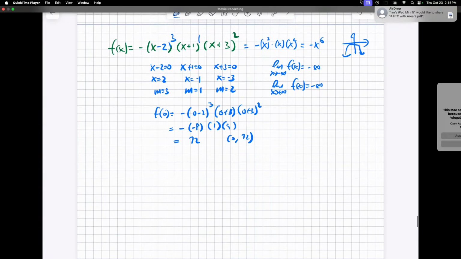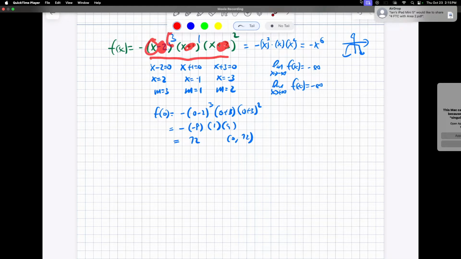Because I want to find out the end behavior, that means I need to find out the first term of the polynomial. But to shorthand, I don't really want to expand this three times, one time, two times, and multiply everything together. I only care about the first term. So I'm going to assume that this part is 0, this part is 0, this part is 0, because I only care about what happens out of x multiplied out.